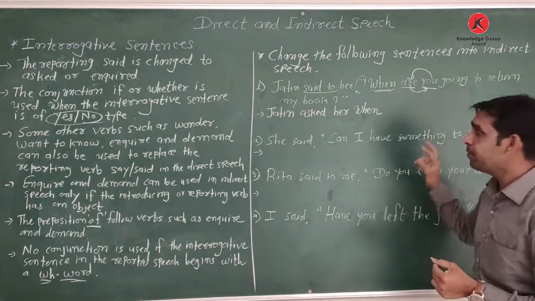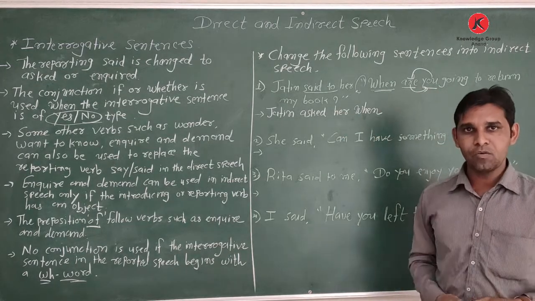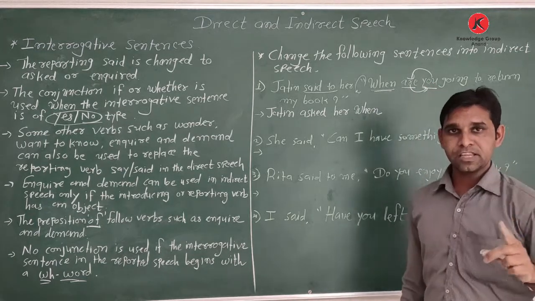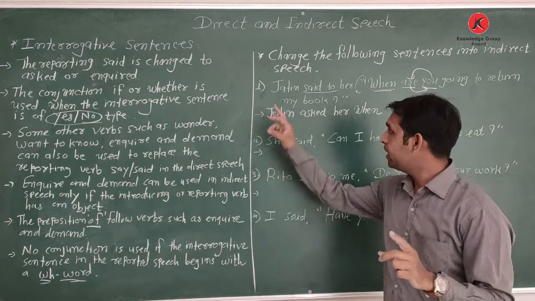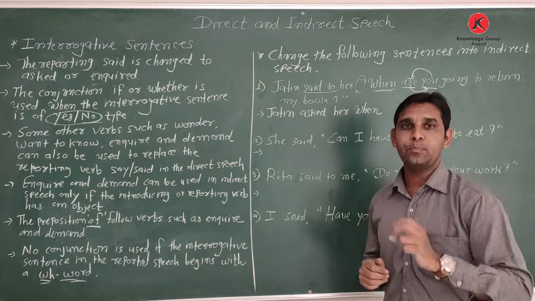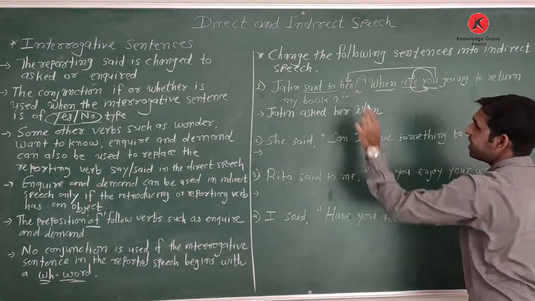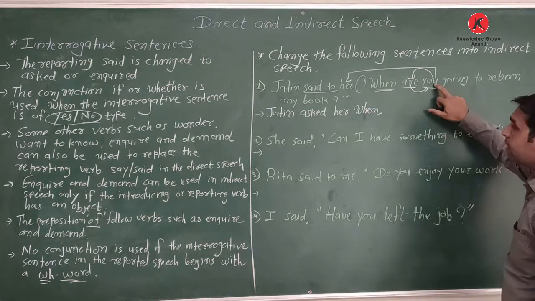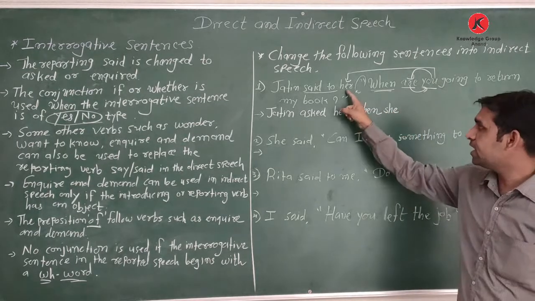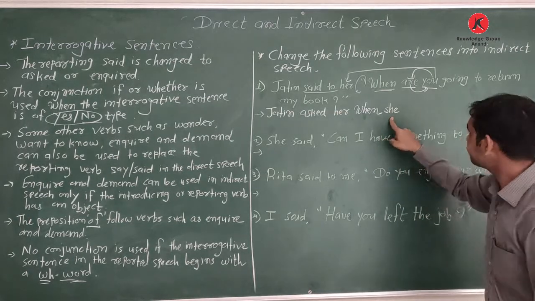So what is the sentence frame? You are going to return my book. Now we have the words completing. The first person singular changes according to the speaker, but the second person pronoun, singular and plural, changes according to the object. Here you is used. So what do we write? The pronoun she, because here her is a lady. So for the lady we write she as the subject.